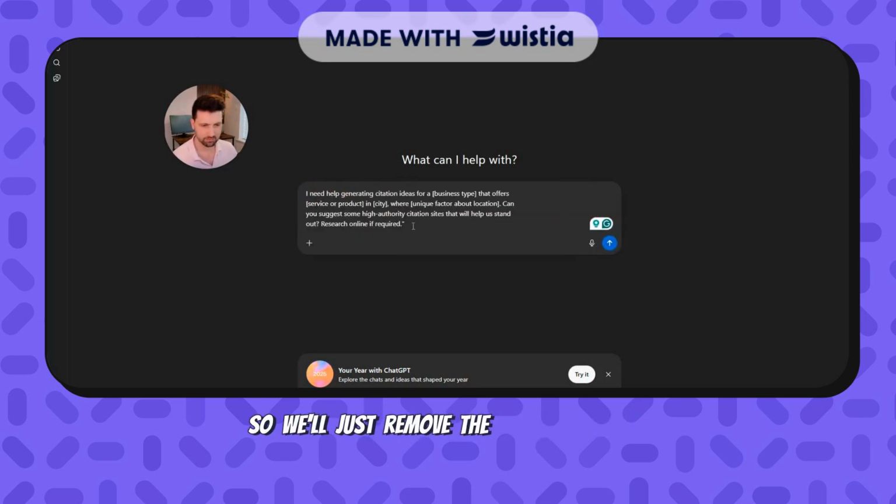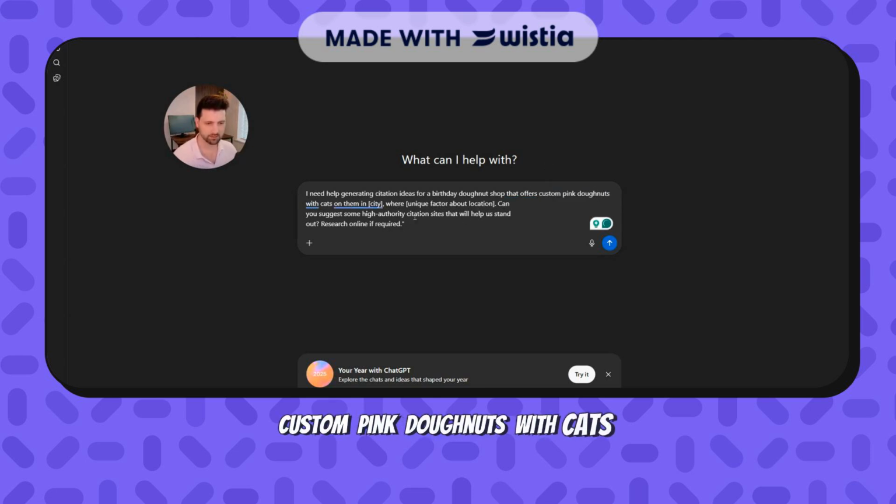So we'll just remove the brackets here. I need help generating citation ideas for a birthday donut shop, and try and be specific. Now, we offer a service or product. We offer, and just go into detail, copy it from your website if you need to. Custom pink donuts with cats on them in Salt Lake City. We've worked with a few bakeries over there. So, unique factor about location.